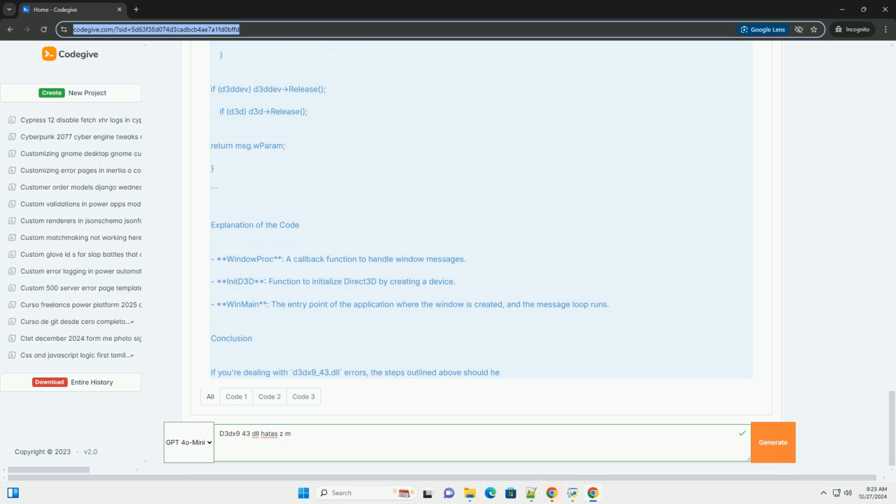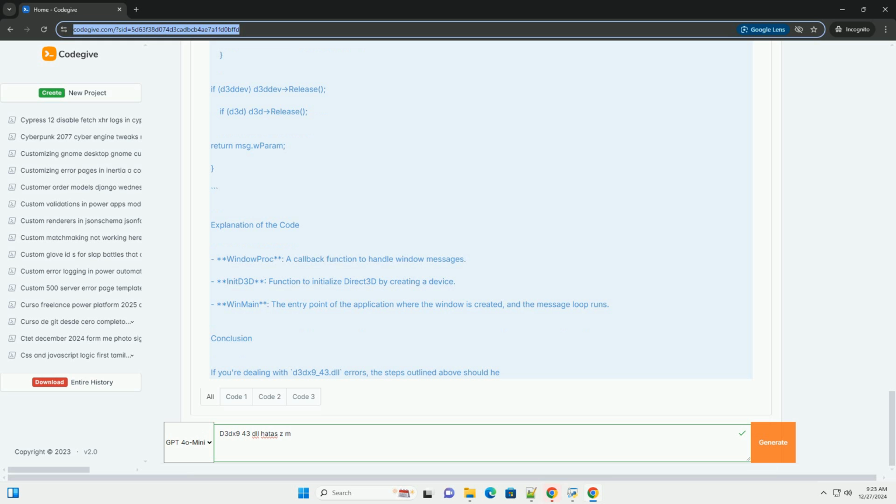Code example using DirectX 9 with d3dx9_43.dll. If you're developing an application that utilizes DirectX 9, here's a simple example of how you might set up a basic application using Direct3D. This example demonstrates initializing DirectX and creating a simple window.